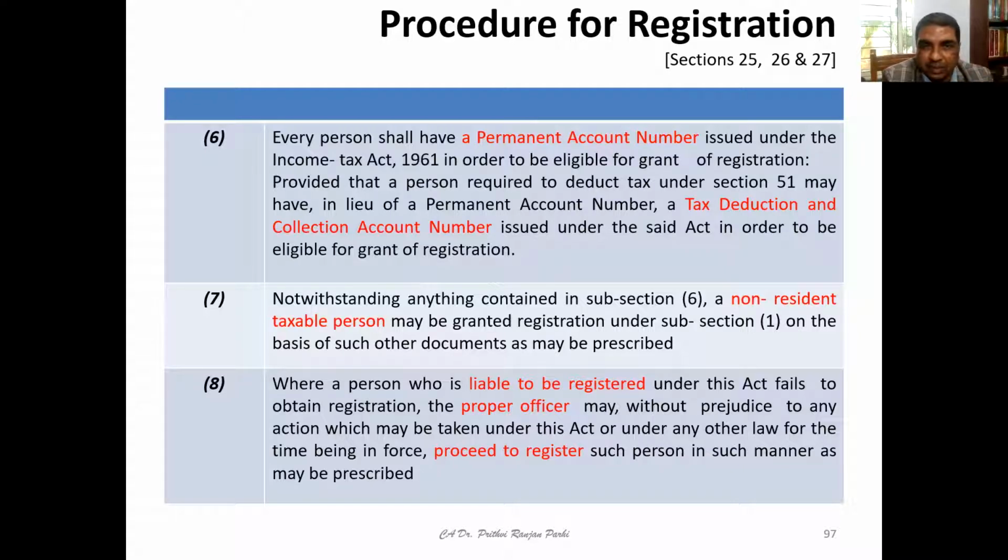Next point. Of course, we know the PAN, TAN, etc. are necessary, but a non-resident taxable person may be granted registration on the basis of such other documents as may be prescribed. Here is a provision. So even if someone is not having PAN, and he is a non-resident taxable person, he may be registered on the basis of such other documents as may be prescribed.